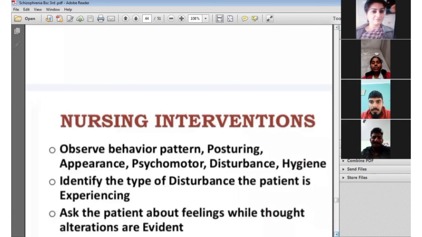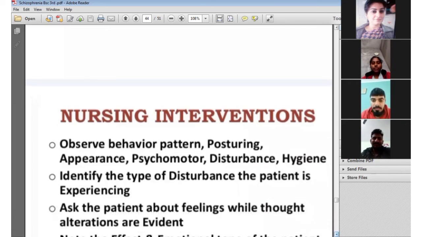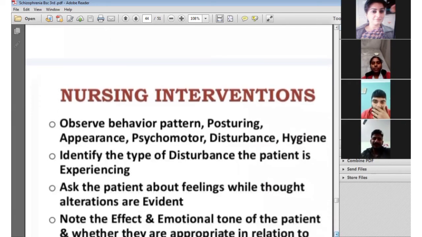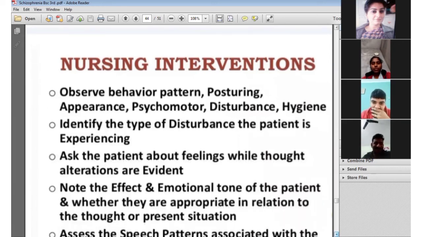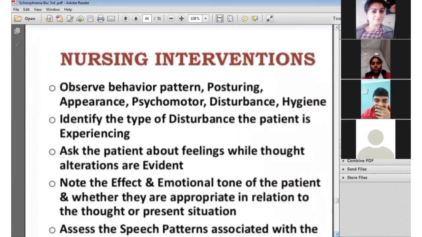first, observe the behavior pattern of the patient, including posturing, appearance, psychomotor disturbance, and hygiene of the patient. Hygiene is necessary because due to schizophrenia the person's hygiene is poor; he or she does not concentrate on himself or herself and on proper grooming. So concentrate more on the hygiene of the patient.